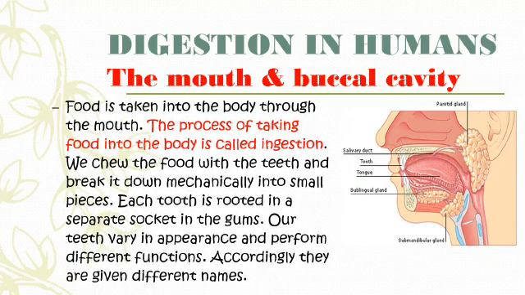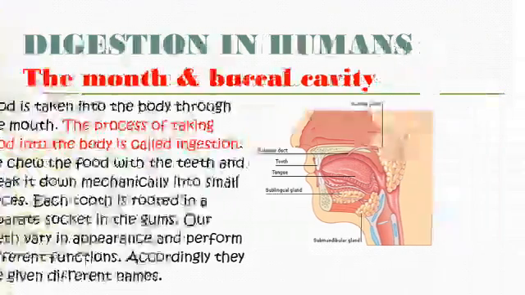First we take the food into our mouth and chew it. That food taking process into the mouth is called ingestion. Then we chew the food and physically break it down into small pieces. Now different teeth in our mouth have specific functions, and that is why they are given specific names according to it.